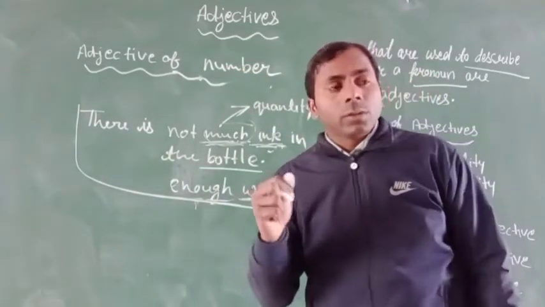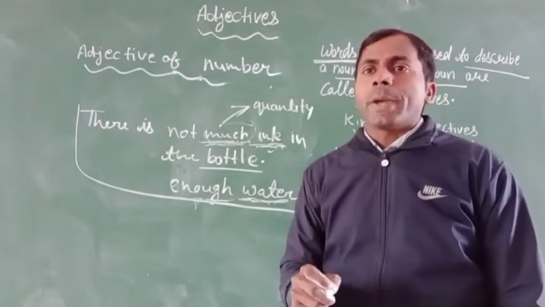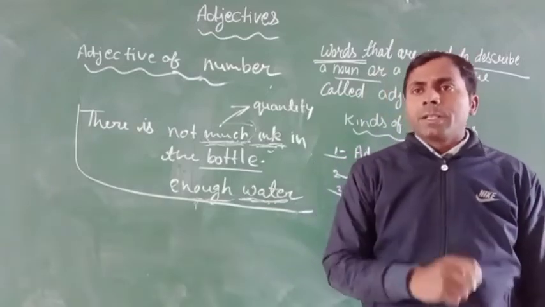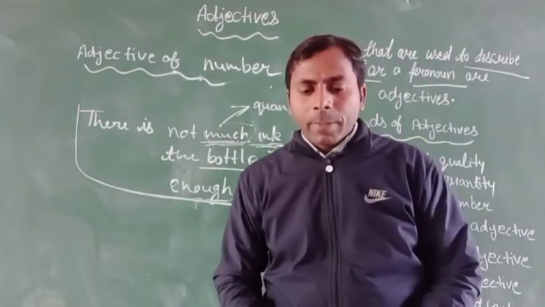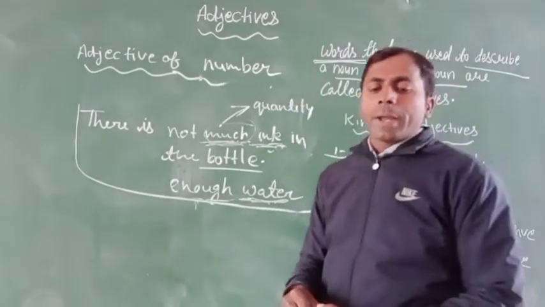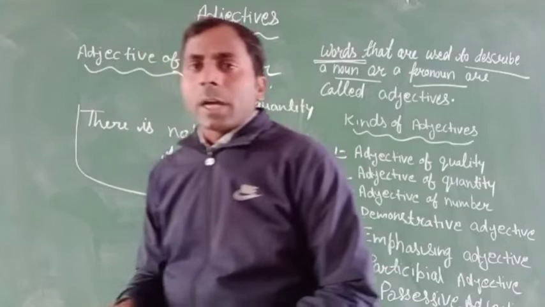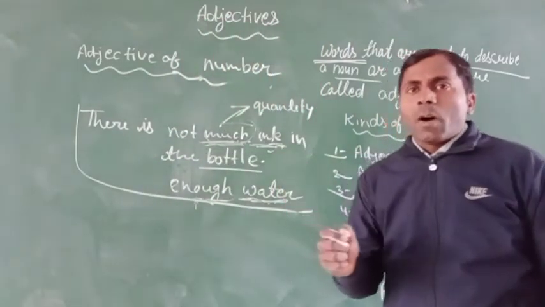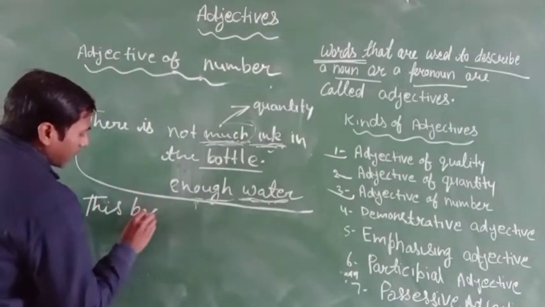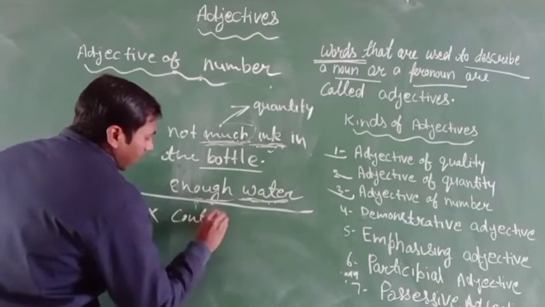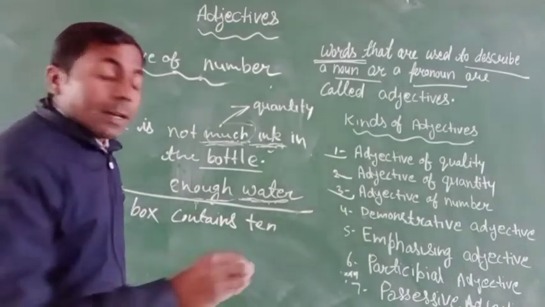First, you see the definition of adjective of number. Adjective of number tells us how many people or things are meant, or in what order a person or thing stands. Adjective of number indicates how many of a thing is meant. I will give an example. The example is: this box contains 10 apples.